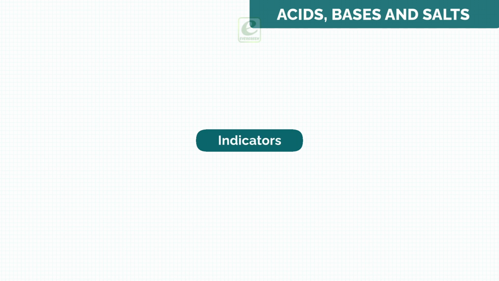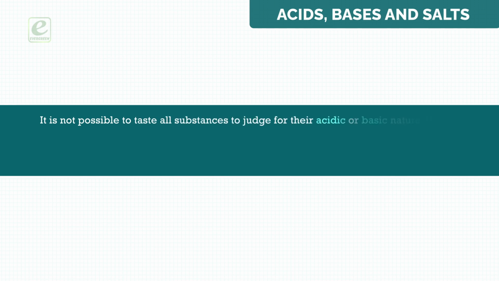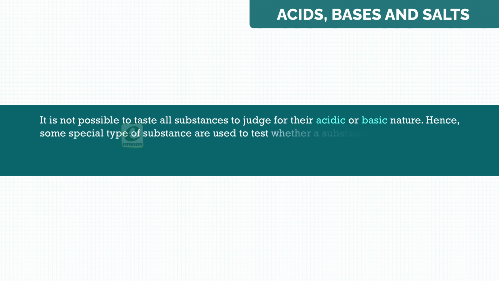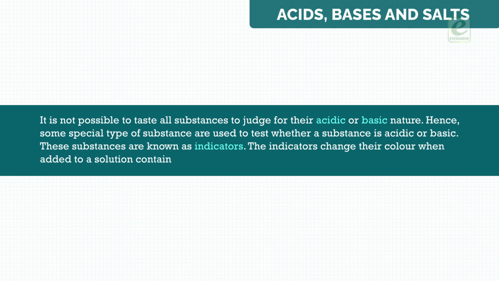Indicators. It is not possible to taste all substances to judge for their acidic or basic nature. Hence, some special type of substance are used to test whether a substance is acidic or basic. These substances are known as indicators. The indicators change their color when added to a solution containing an acidic or a basic substance.